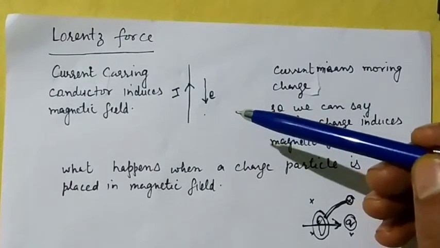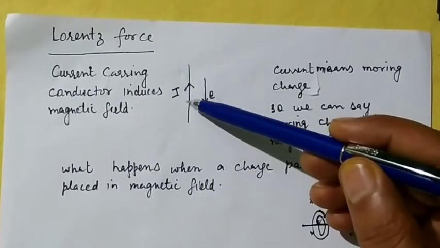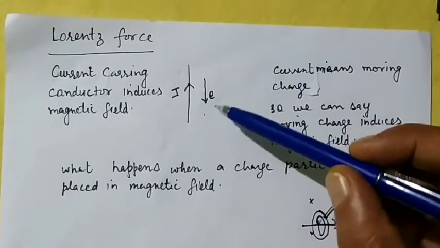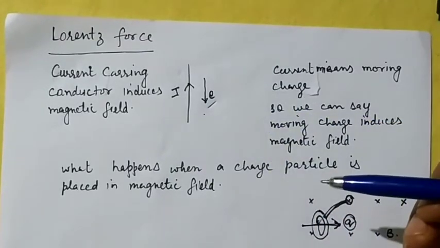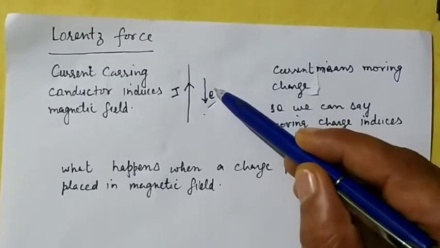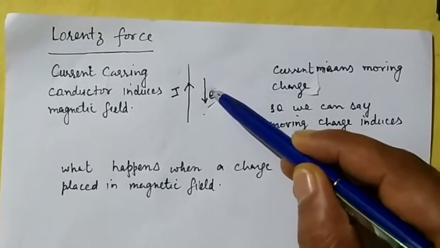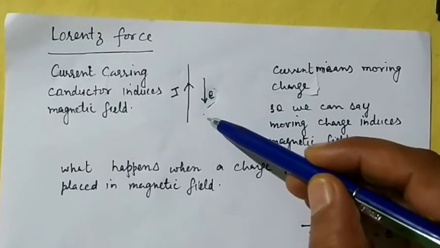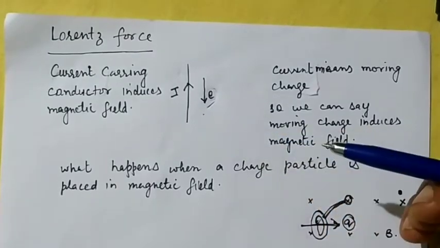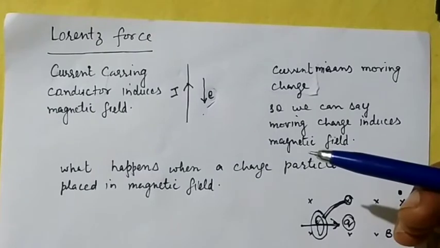We know that current, or flow of current in a conductor, is basically the flow of electrons in the opposite direction. As we know that the electron is a charged particle, we can say that the flow of these charged particles induces the magnetic field.